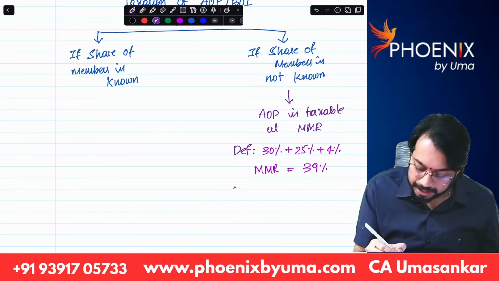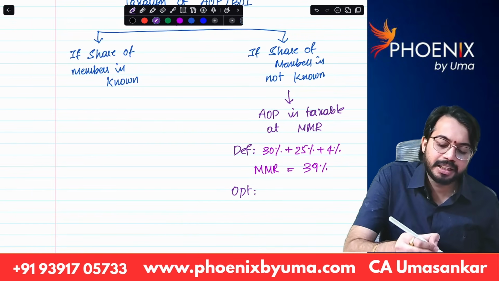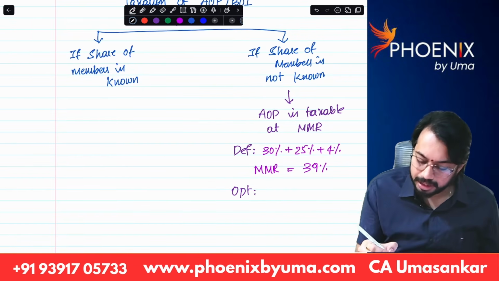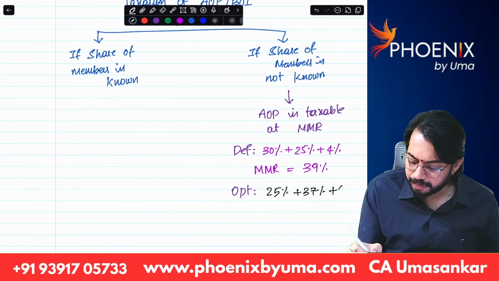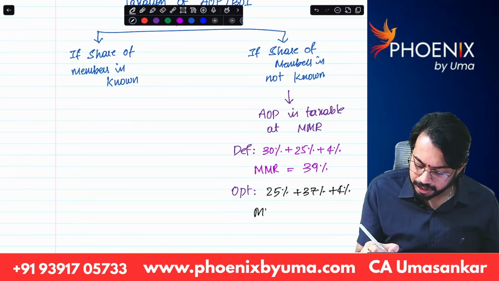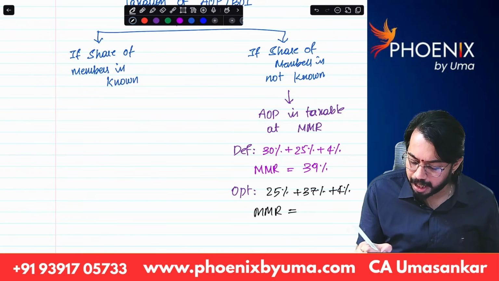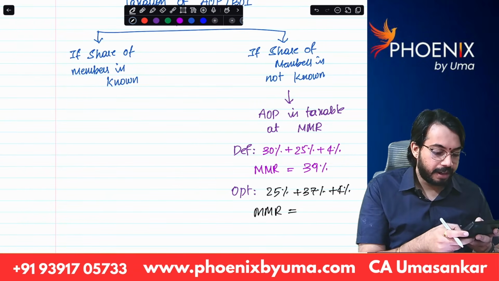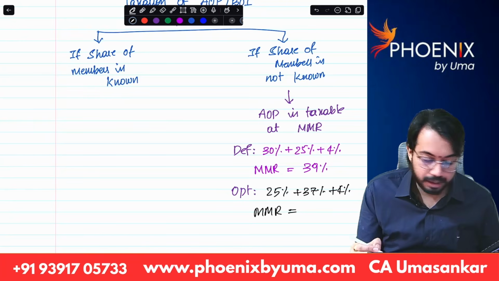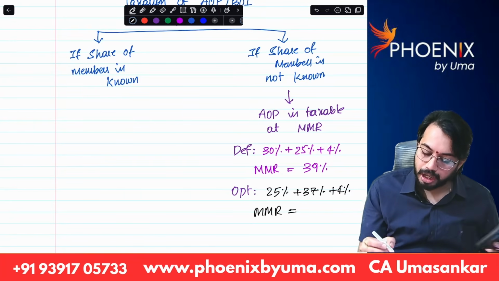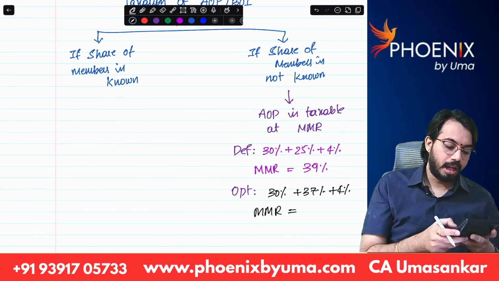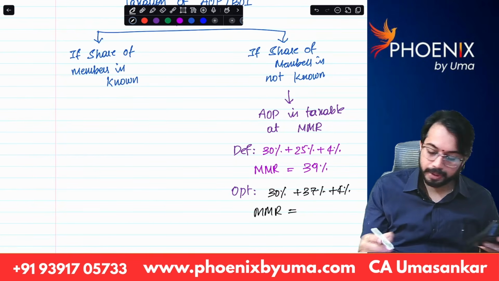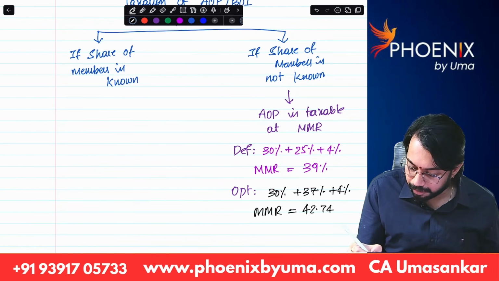Under optional tax rates, highest tax rate is 30%, highest surcharge rate is 37%, HEC 4%. So 30 plus 37% plus 4%, 42.744%.